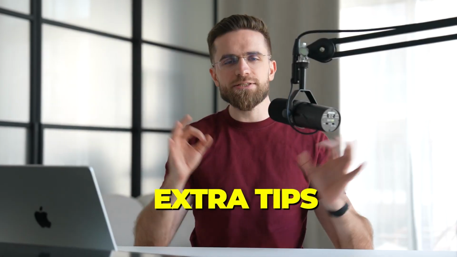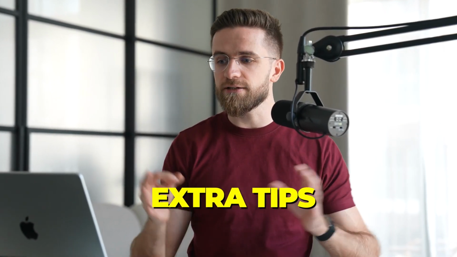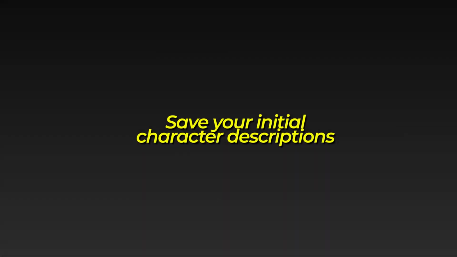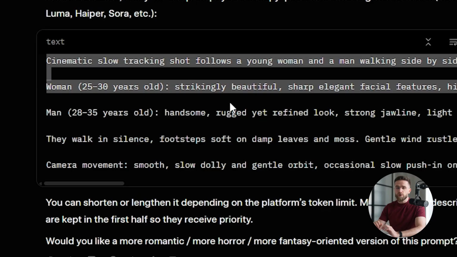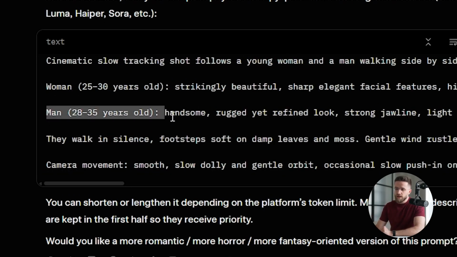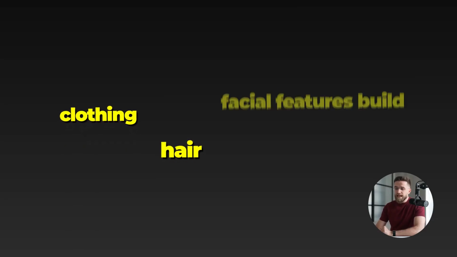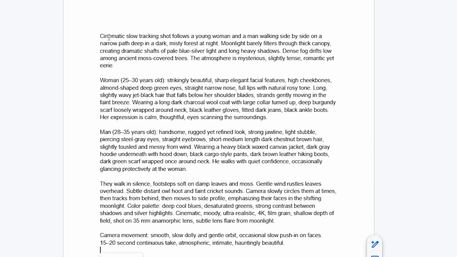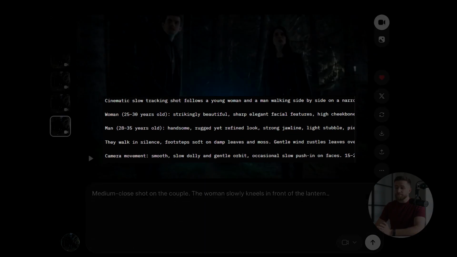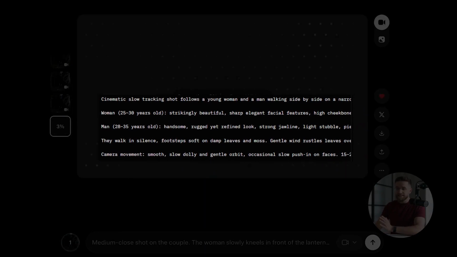A few extra tips for keeping your characters consistent across long projects. First, save your initial character descriptions. When you write scene 1, you describe the man and woman in detail. Their clothing, hair, facial features, build. Copy that exact description into a note. Every single prompt you write after that should reference these base descriptions to keep them consistent.